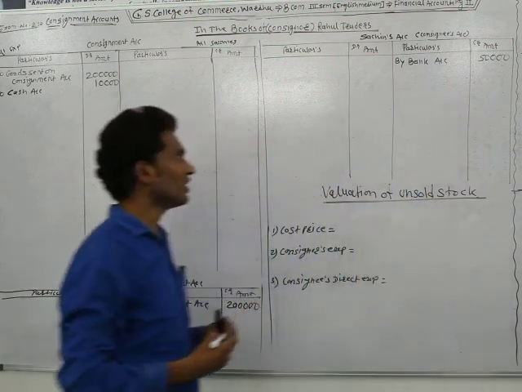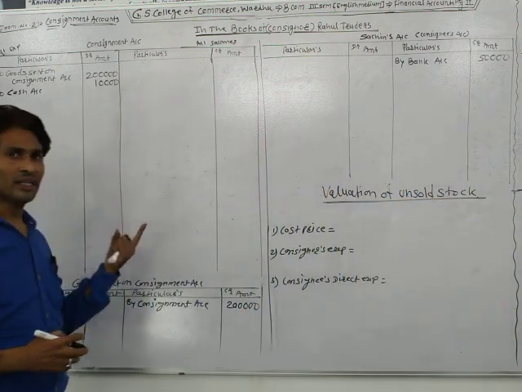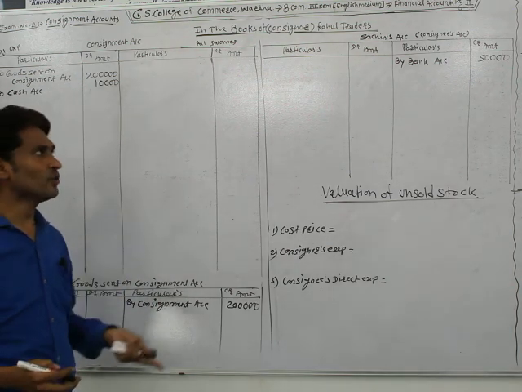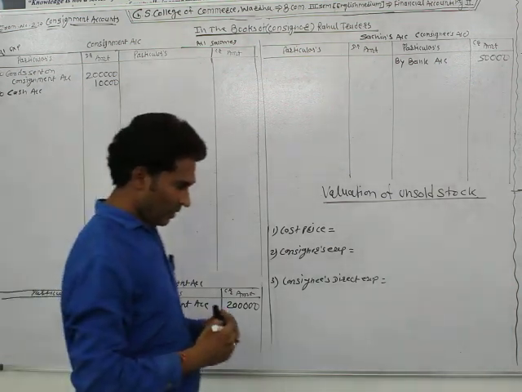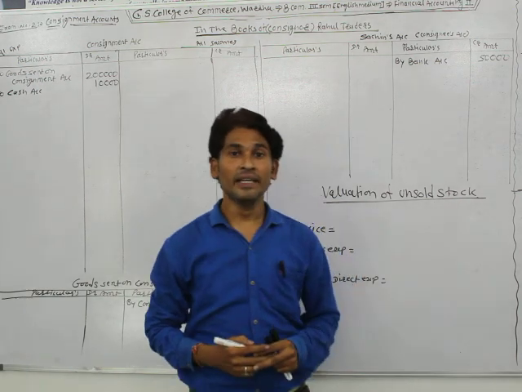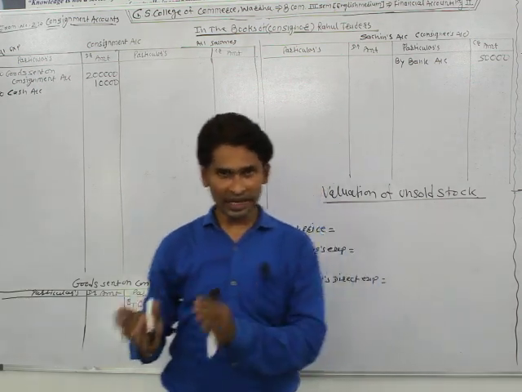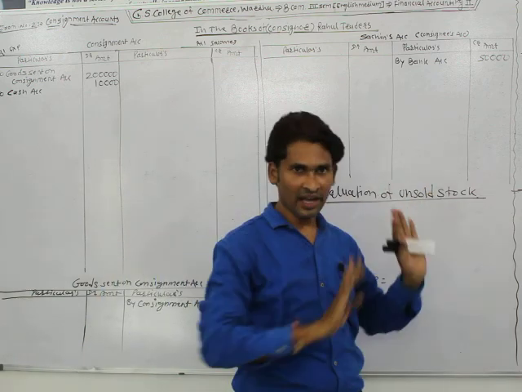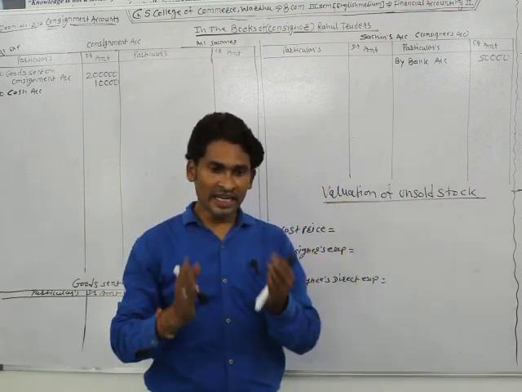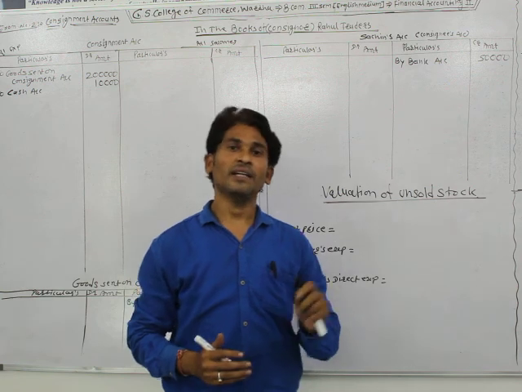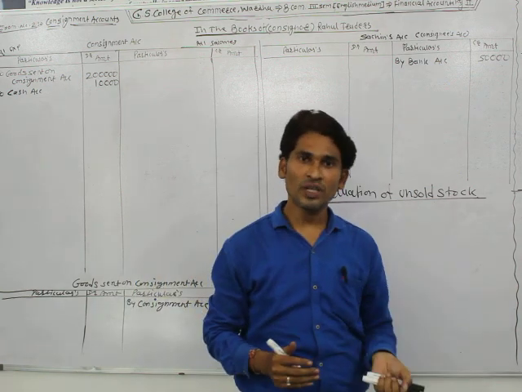Okay, this is the third transaction: goods sent, expenses paid by consignor, and received the check from consignor. After that, consignee Sachin takes the delivery of goods. Goods reach the consignee's area. So the consignee takes the delivery of goods, and at the time of taking the delivery of goods, expenses are spent.